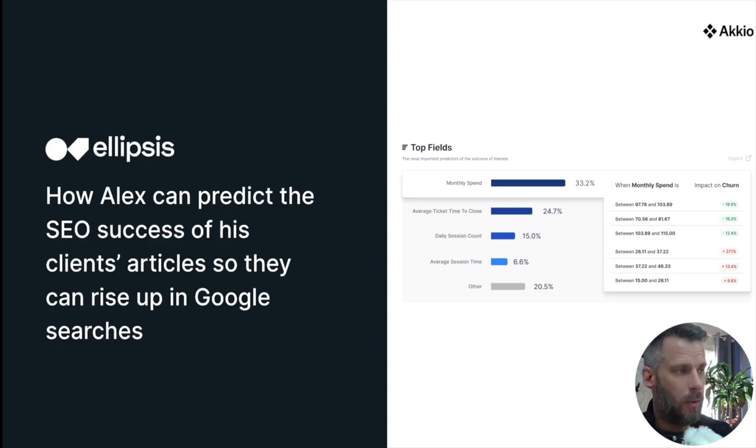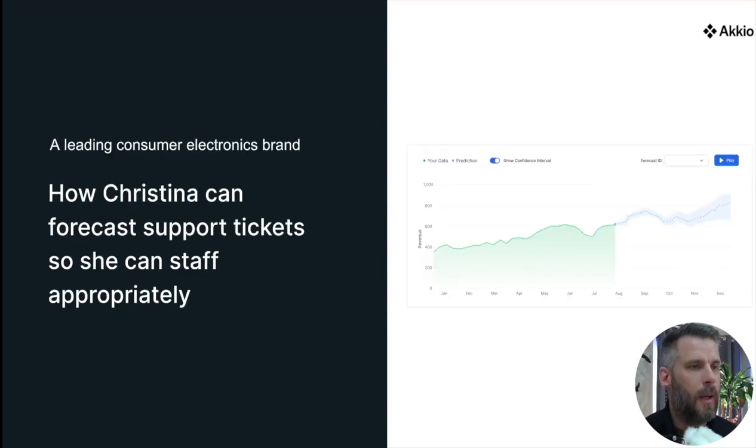We took his data set, Google Analytics, essentially, and we could give him some insights and say, hey, here's what happened, here's what contributed to the average daily session count, the average session time, that sort of thing. And here are the fields that contributed to that for this article or this group of articles on this website. So we give them those insights quickly, and you kind of see that on the screen a little bit here. Of course, we've mocked up this data for him.